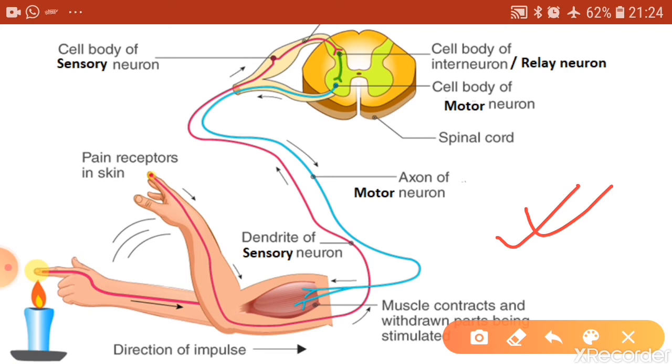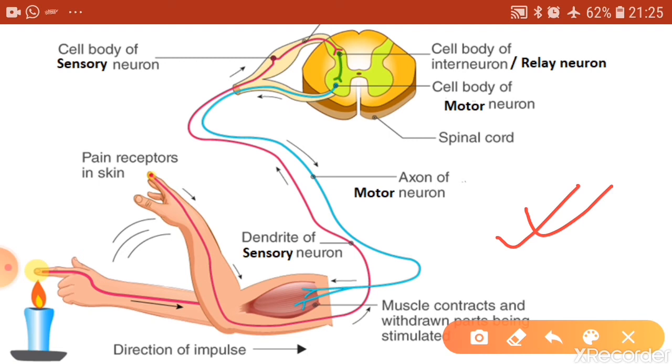In this example it is not the spinal cord but the brain, and in this case it is the midbrain. The brain has three parts, which you will learn in detail later, but in the sudden closure of eyes, it is the midbrain which is the center for reflex action.